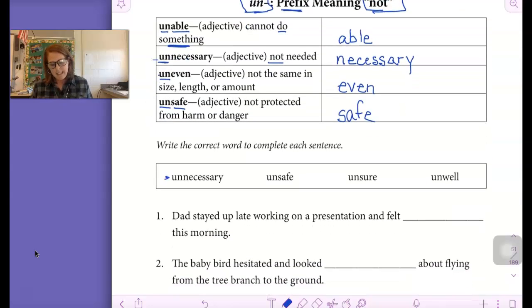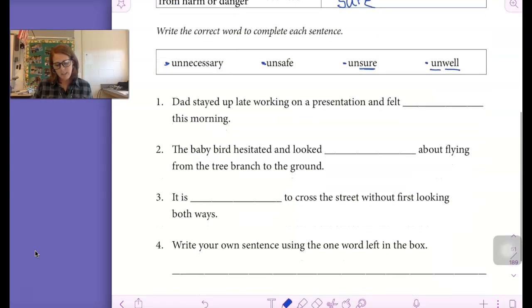Let's take a look at the words down here. We have unnecessary, which was up top, so that means not needed. We have unsafe at the top. Unsure. If you're sure about something, it means you're confident in it. So unsure means you're not confident. Unwell. Well is the root word. Well means that we're healthy, doing okay. Unwell means that we're not.